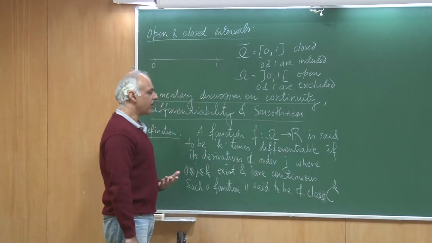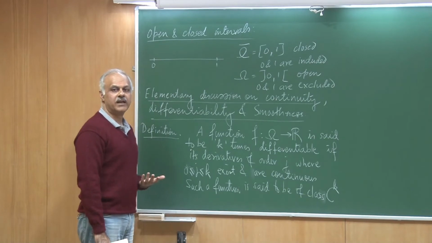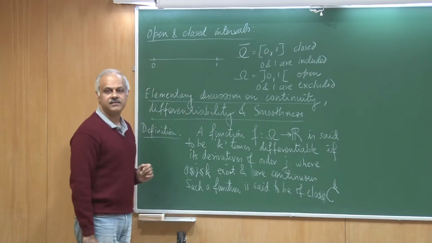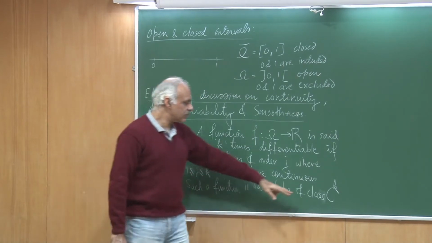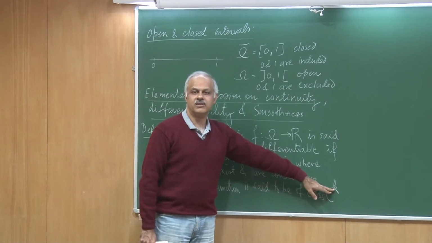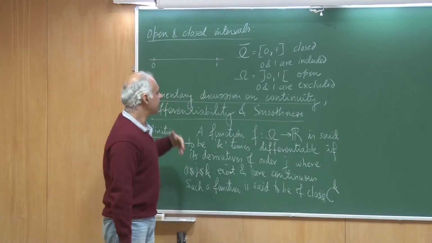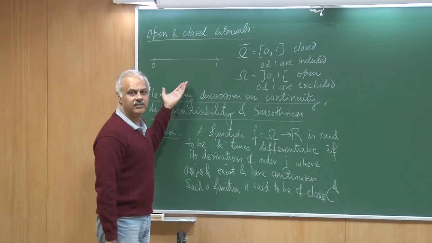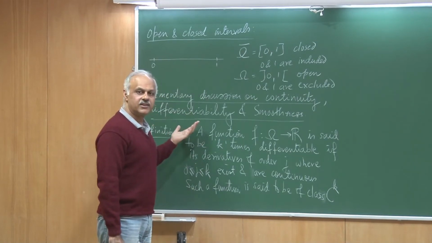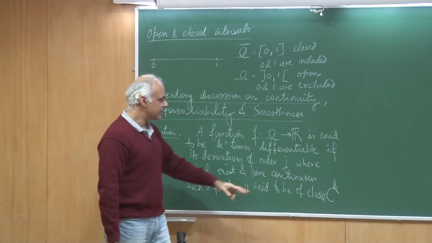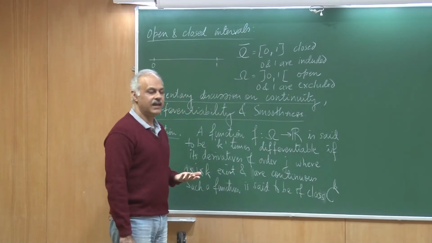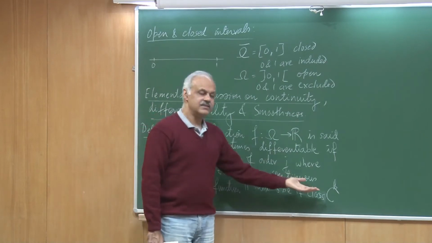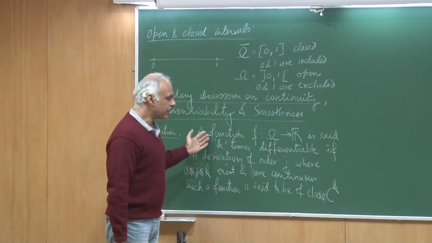So, if I give the example of let us say y equal to x square on the interval 0 to 1, okay. The function itself is continuous, so definitely it is of the order C0 because the function is continuous. If I take its first derivative of x square, which is 2x, that is also continuous over 0 to 1, therefore that function is also of the class C1. If I take the second derivative, that would be simply 2, so that function is also continuous, so it is of the class C2, and I can keep on differentiating it.